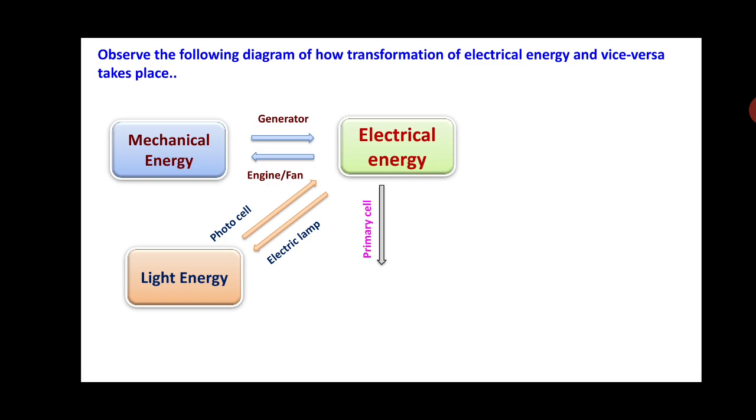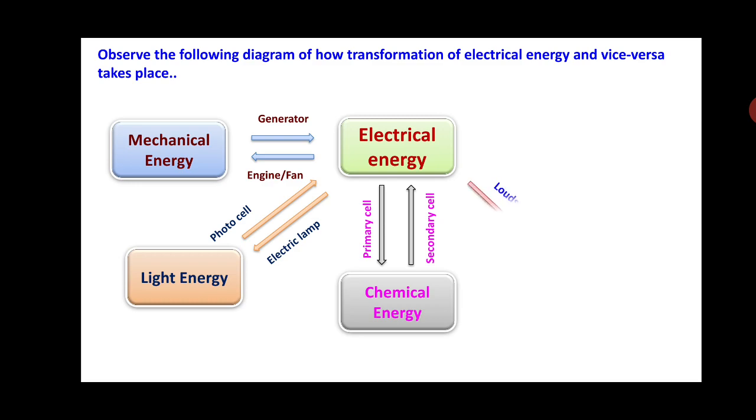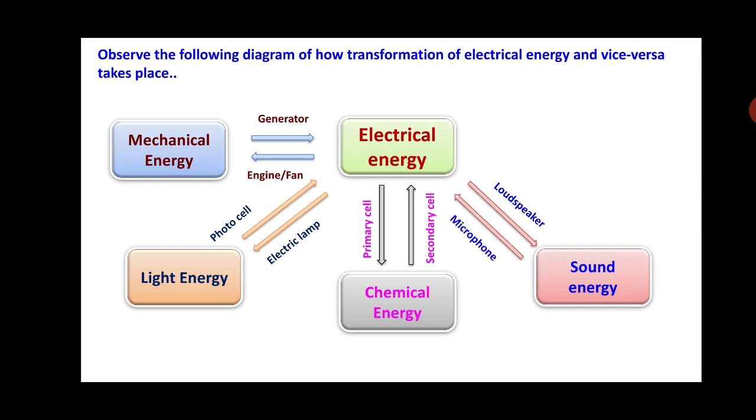Let us consider one more example. The primary cell is going to convert electrical energy into chemical energy, whereas this chemical energy is again converted back into electrical energy with the help of secondary cells. See one more example. The electrical energy is converted into sound energy by the loudspeaker, whereas this sound energy is converted into electrical energy with the help of the microphone.